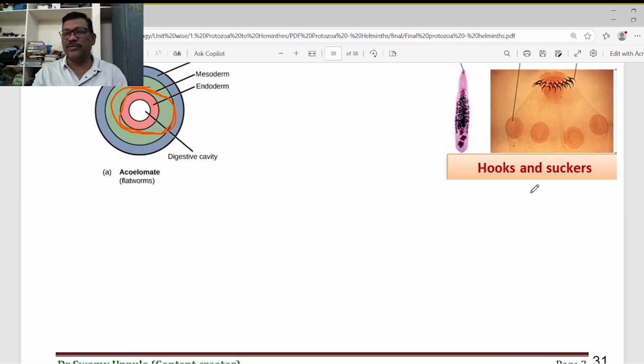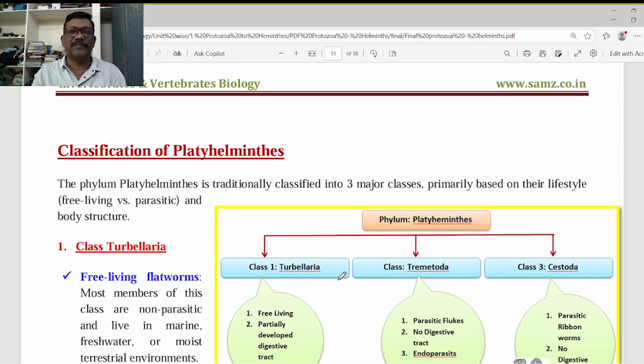And this is showing hooks and suckers in the trematodes and cestodes. These are called the hooks. With the help of these hooks, they can firmly attach to the small intestine. These suckers are also helping to attach to the small intestine to prevent unnecessary movements.